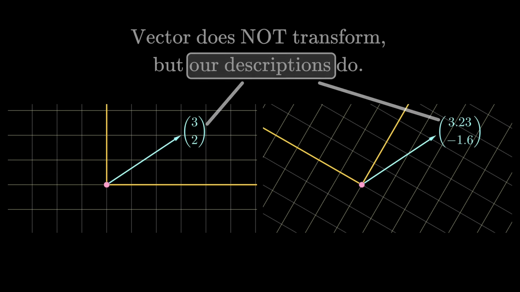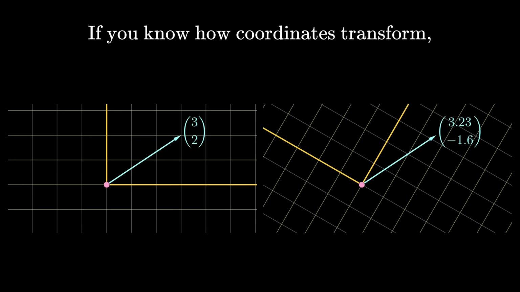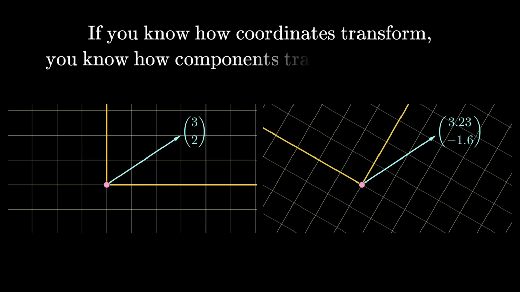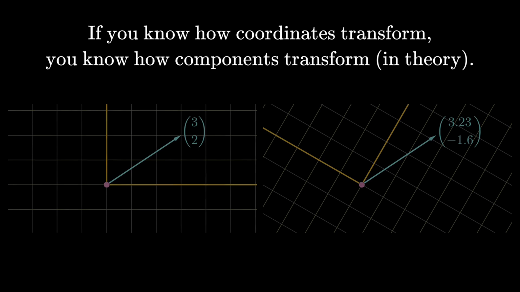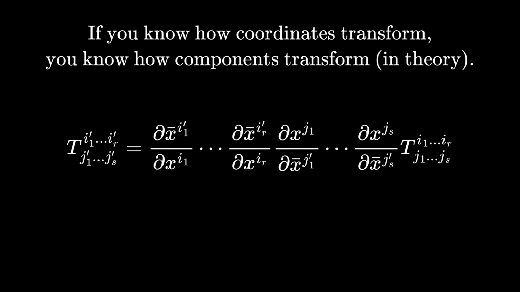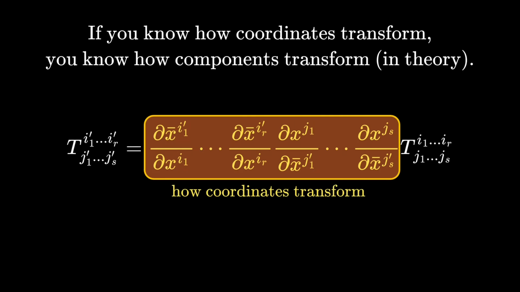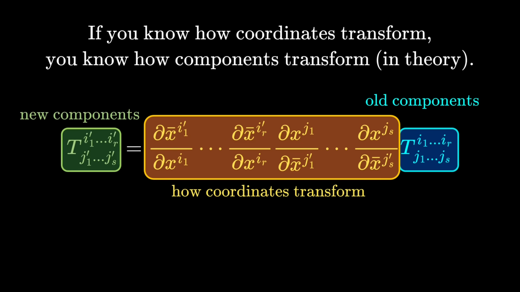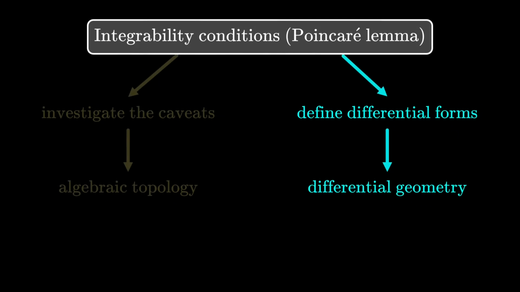You can imagine that if I tell you how the coordinate system transforms, in theory, you can work out how components transform. You just might not know exactly how. The scary-looking tensor transformation law spells that out in the general case. But at its core, if you know how coordinates transform, and you know the old components, then not too surprisingly, you know the new components. Tensor is one piece of the puzzle in how the definition of differential forms came about.